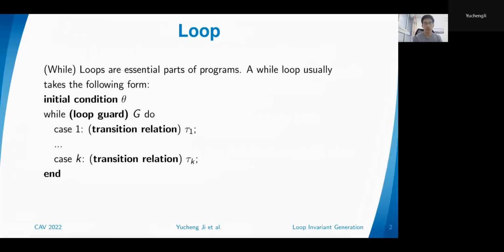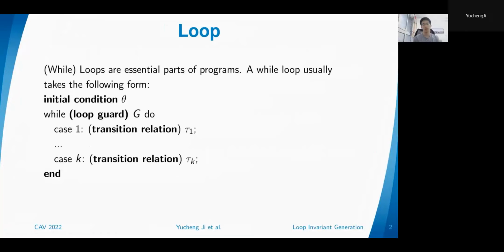And we will check whether the initial condition satisfies the loop guard or not. If so, then the variables would enter the loop, and their values will be updated. We call this process the transition relation. Inside the loop body, we might have some different branches.